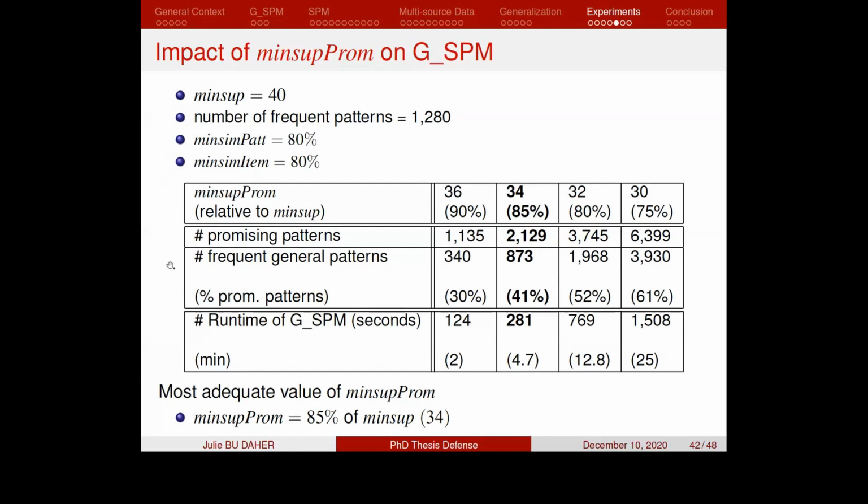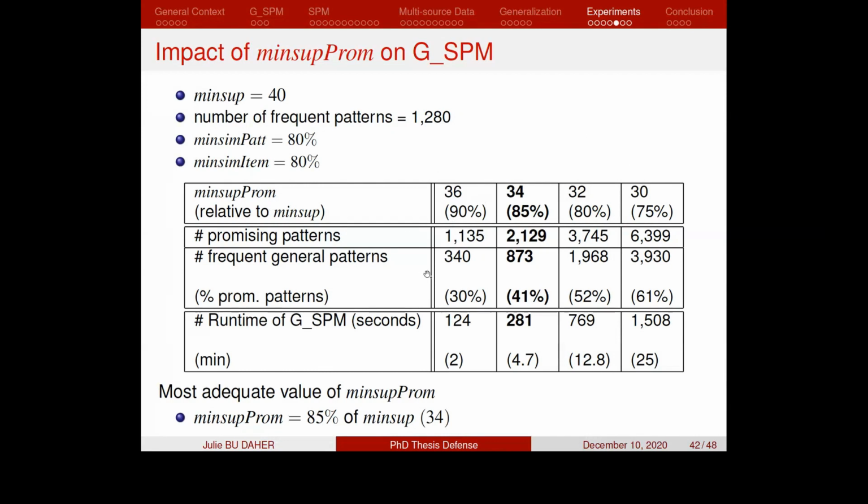And in this specific experiment, we set the minimum item similarity percentage to 80%. And we study the impact of decreasing values of minimum support promising on the number of frequent general patterns and the runtime of the GSPM algorithm. We set decreasing values of the minimum support promising, which ranges from 90% relative to the minimum support until 75% relative to the minimum support.